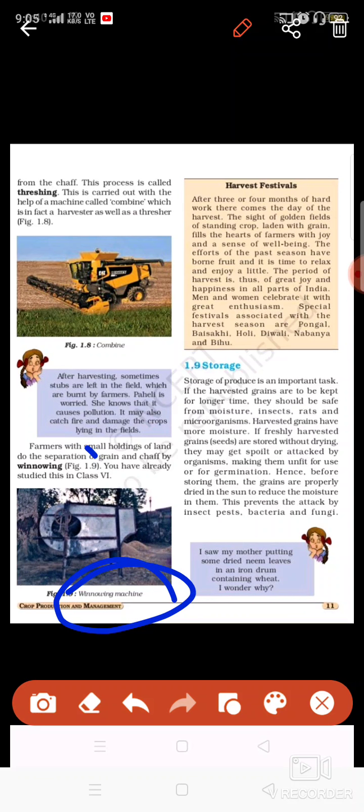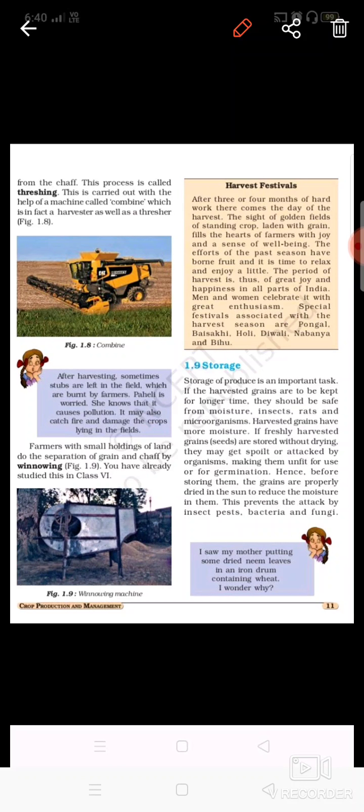In class 6 you have studied one method in which a handmade winnower is used to separate the grains from the chaff. Okay, so this is the method we follow: we cut the crops, we remove the stem parts, we remove the outermost covering of the seeds, and we remove the chaff also. Then the grain you have grown in the field becomes available for you.